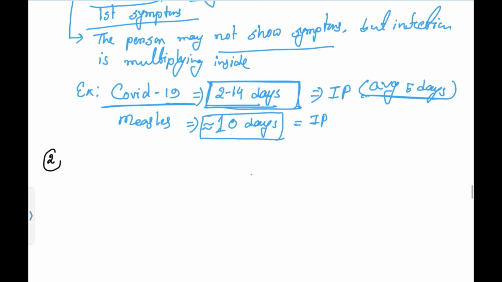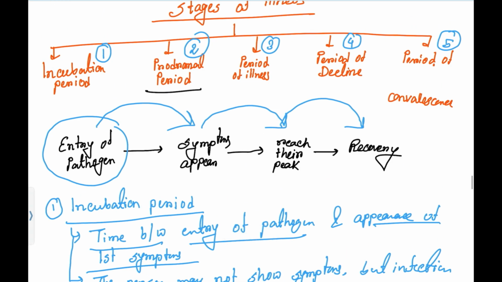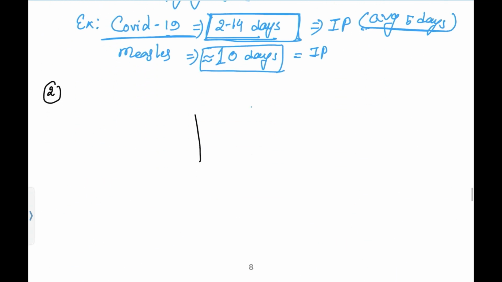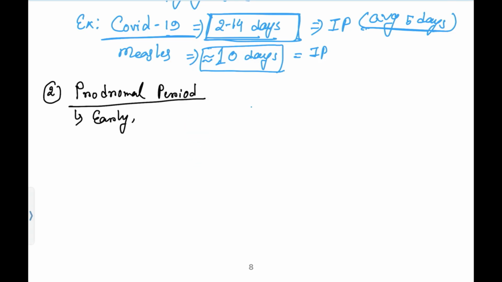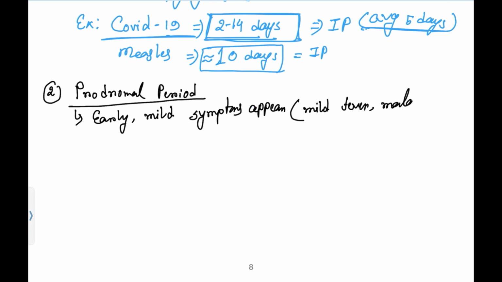Now coming to the second stage. What is the second stage? The second stage is the prodromal period. In the prodromal period, early and mild symptoms appear, like mild fever, malaise, headache, and loss of smell.